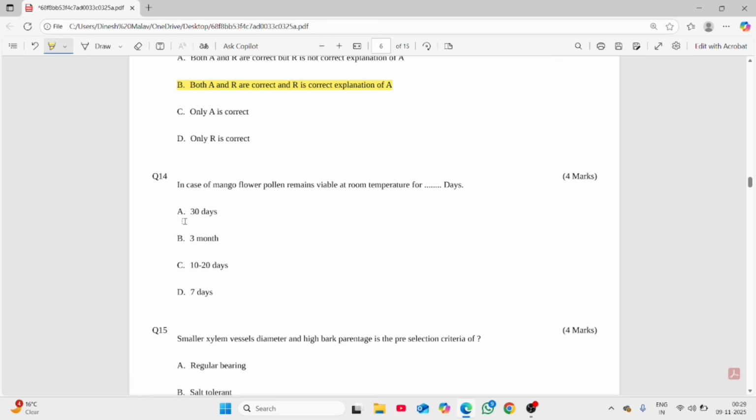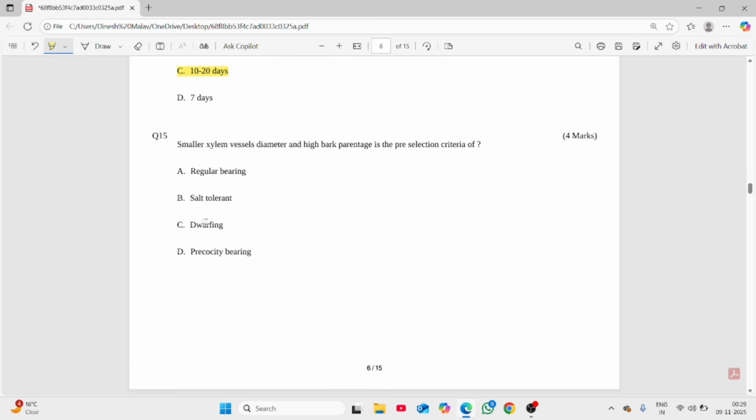So we have the 14th question. In case of mango, flower pollen remains viable at room temperature for 10 to 20 days, and it is standard for most of the varieties. Smaller xylem vessel diameter and high bark percentage, here it should be percentage. So it's a pre-selection criterion. It is not for regular bearing, not for salt tolerance, not for precocity, it is for dwarfing.